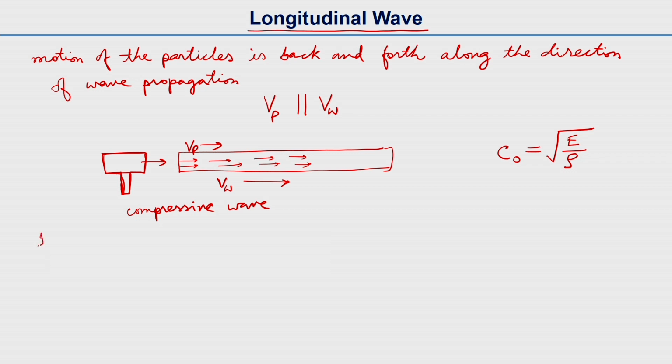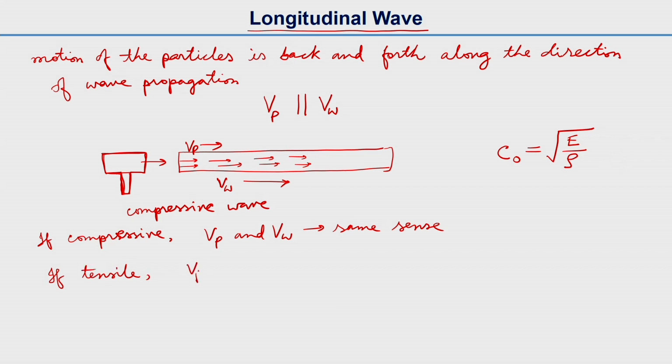And if the wave is compressive, then Vp and Vw will have the same sense, and I'll tell you what that same sense is. And if the wave is tensile, Vp and Vw will have opposite sense.